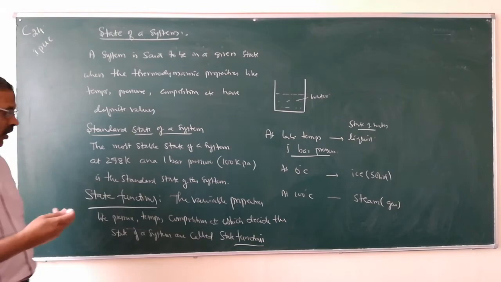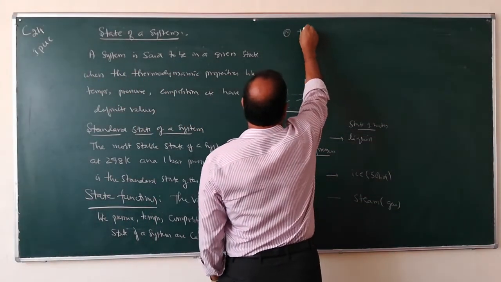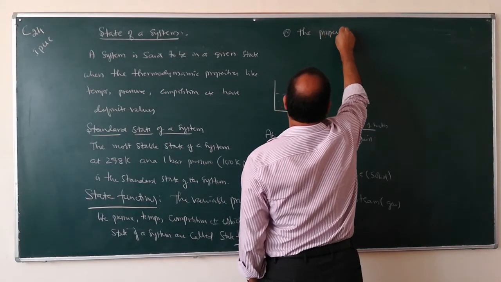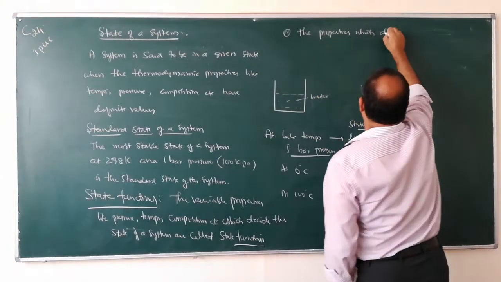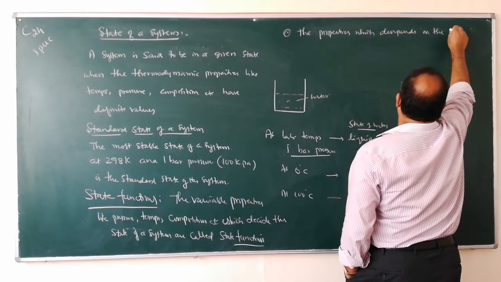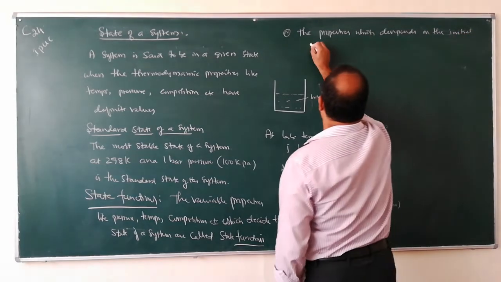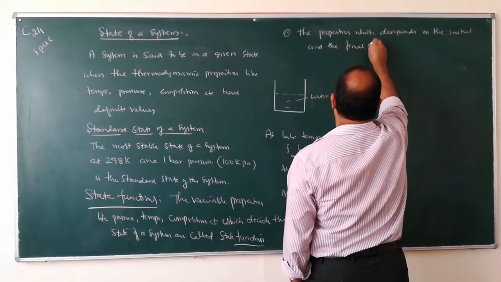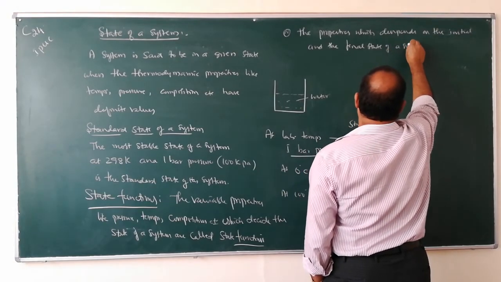State functions are also the properties which depend on the initial and the final state of a system.